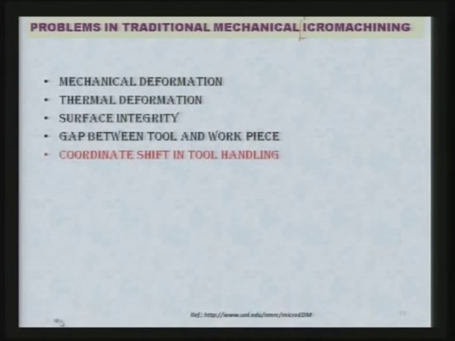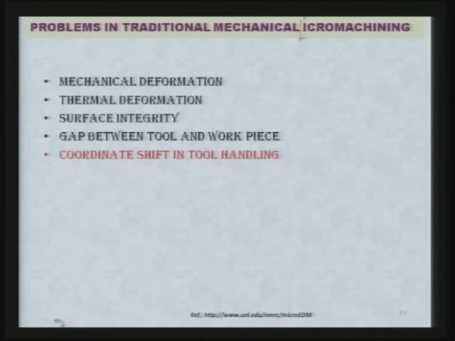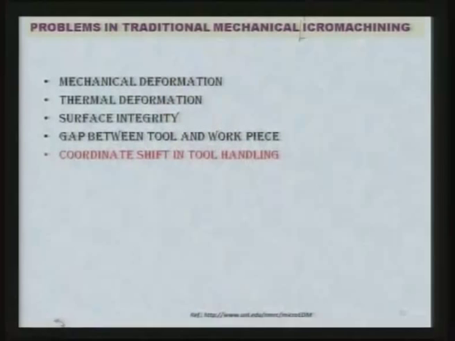Even a slightly larger force will deform or damage the feature. Thermal deformation, because in any mechanical machining process you take, heat is always generated, and because of that heat the deformation of the machined features or component may take place, which will change the shape and size of the component. Surface integrity is another problem. Then gap between tool and workpiece, I will show you the figure for this in this slide itself.